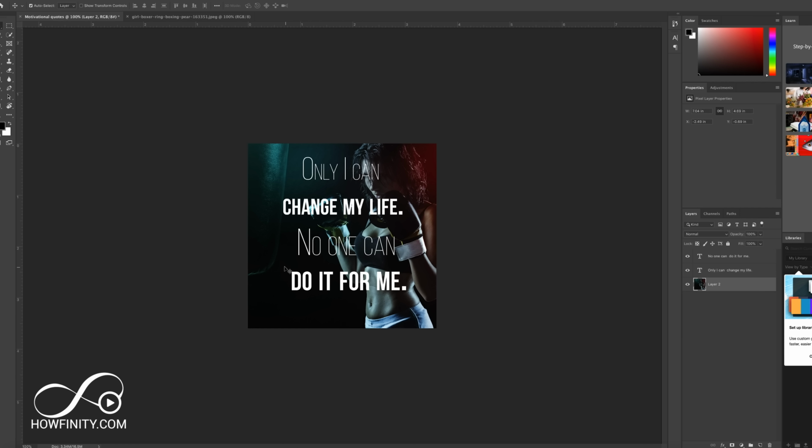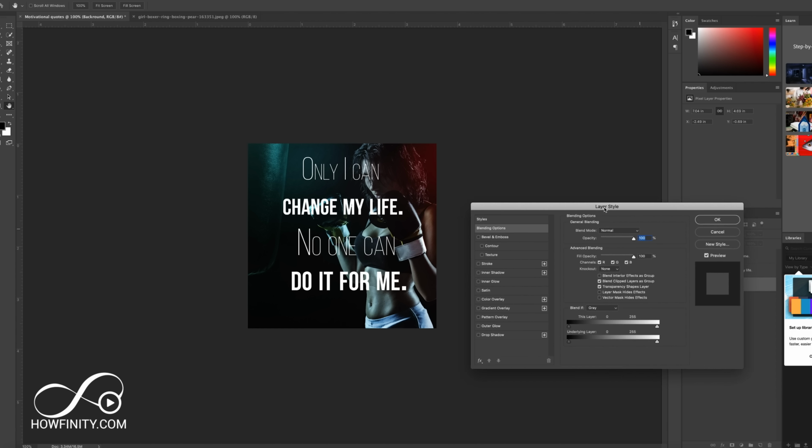What I want to do now is make the text more readable, and the background needs to get darker. So I'm going to select the background layer here, layer 2. I'll just label it background so you can see what I'm talking about here. I'm going to select it. I'm going to double click somewhere over here, right next to the text. Not the text, because that makes the text editable. Right next to it, double click, and this window pops up.